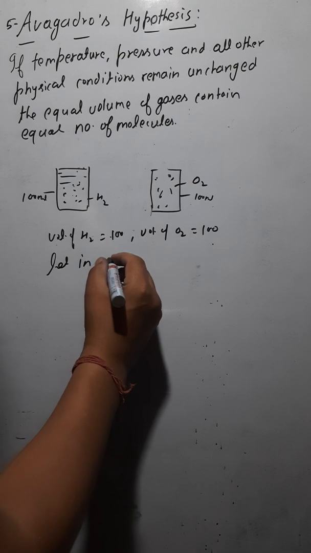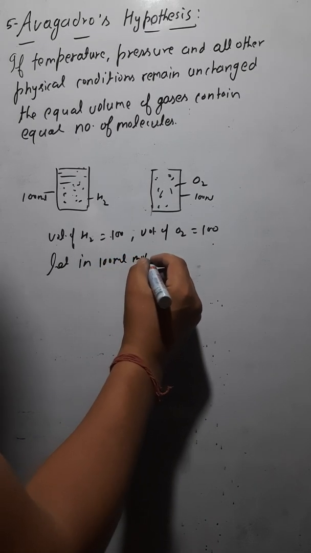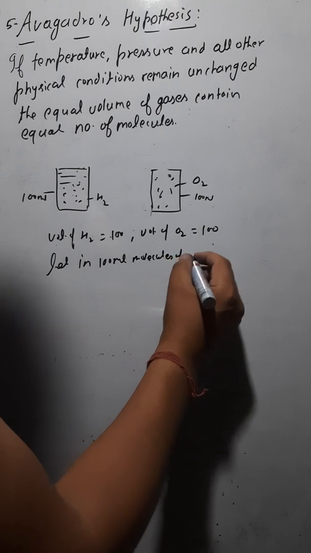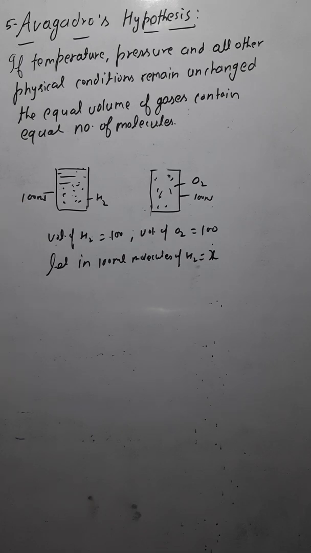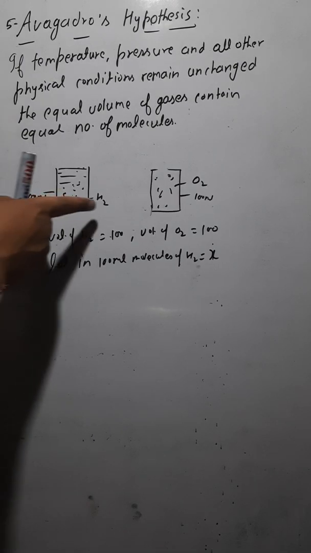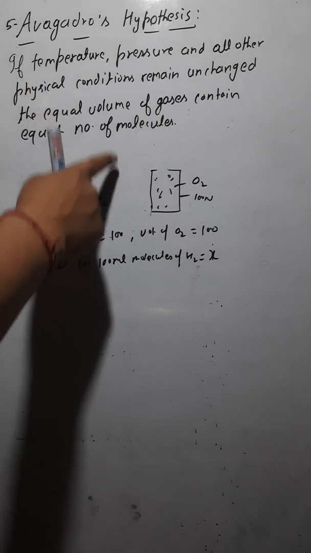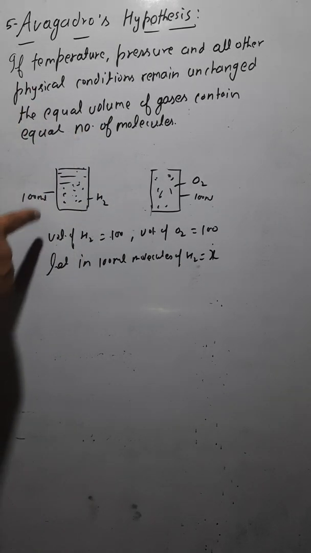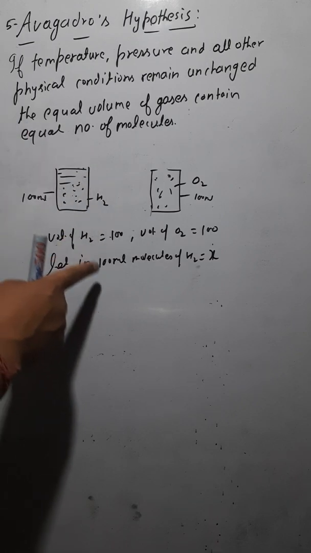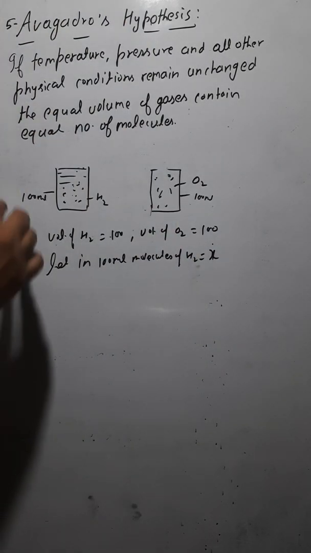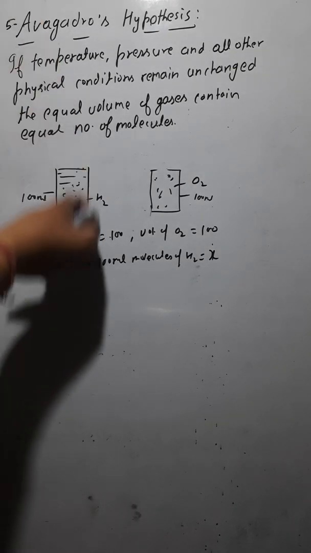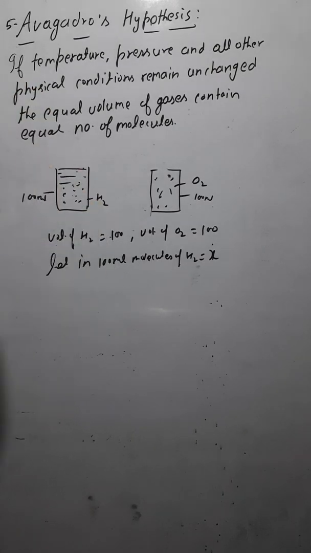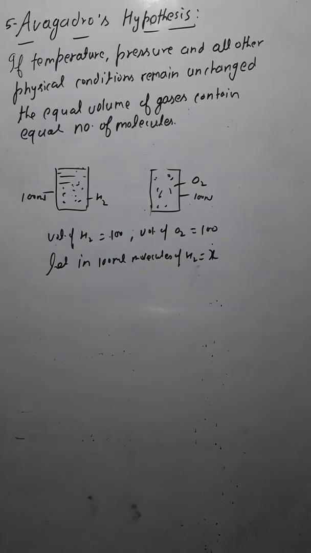Let's say in 100 ml the molecules of hydrogen are x. This one container has the capacity of 100 ml, meaning the volume of hydrogen is 100. So let's say 100 ml of hydrogen has x molecules. So how many molecules would be there in 100 ml of oxygen?